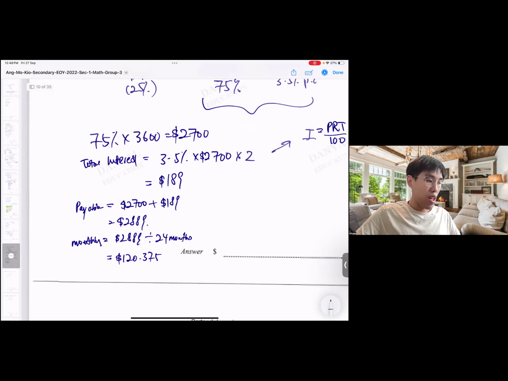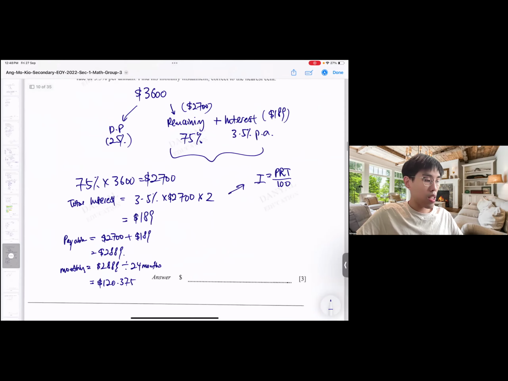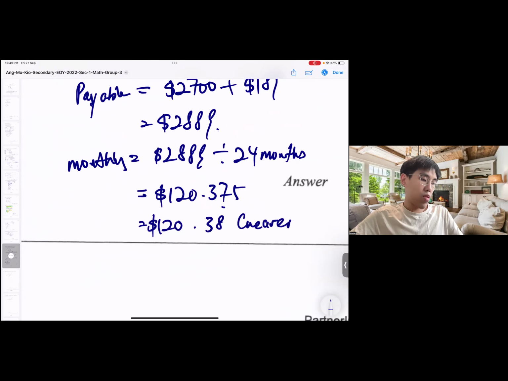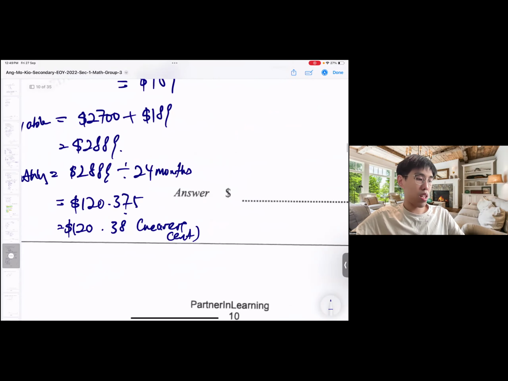120.375. Did they say nearest dollar? Nearest cent. Cent means 2 dp. So it's $120.38 to the nearest cent.